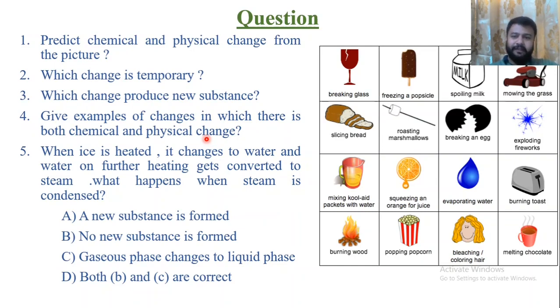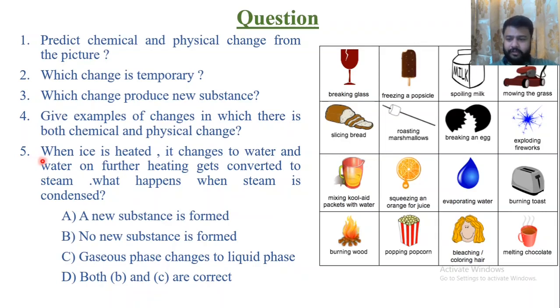Burning of wax is both a physical and a chemical change. Wax melts, which is a physical change, and wax also reacts with oxygen and forms carbon dioxide and water. So I want two other examples of such changes. Okay, now the fifth question, which is an MCQ. Nowadays these MCQs are a part of your examination.